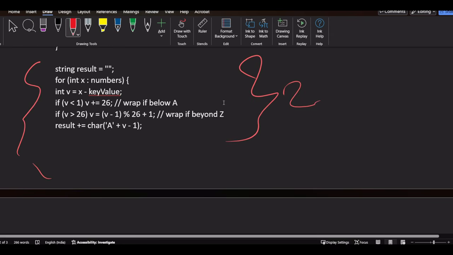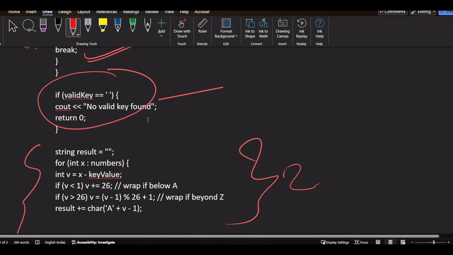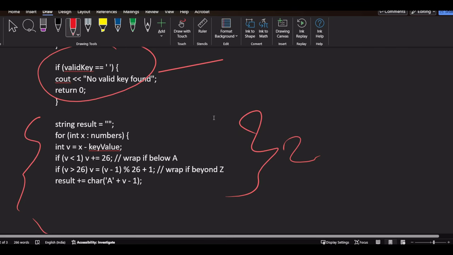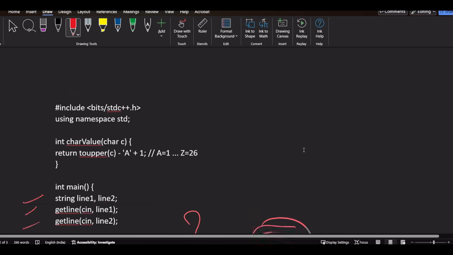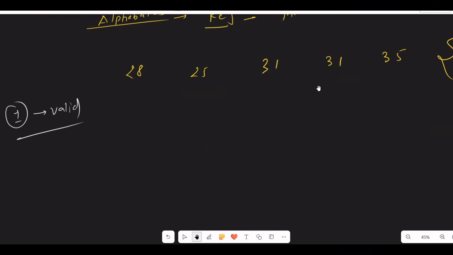That's how we will be doing our code. After finding the valid key, we need to print the output. How will we print the output? From whatever number is given, we need to subtract the key and print the result. So suppose the valid key is T, the value of T is 20.